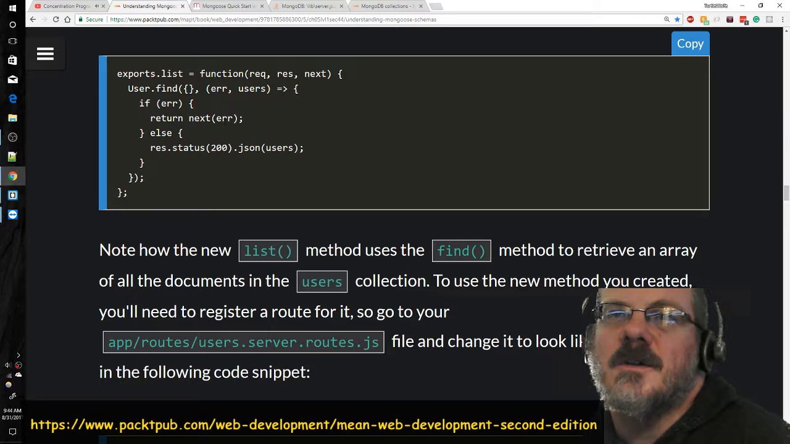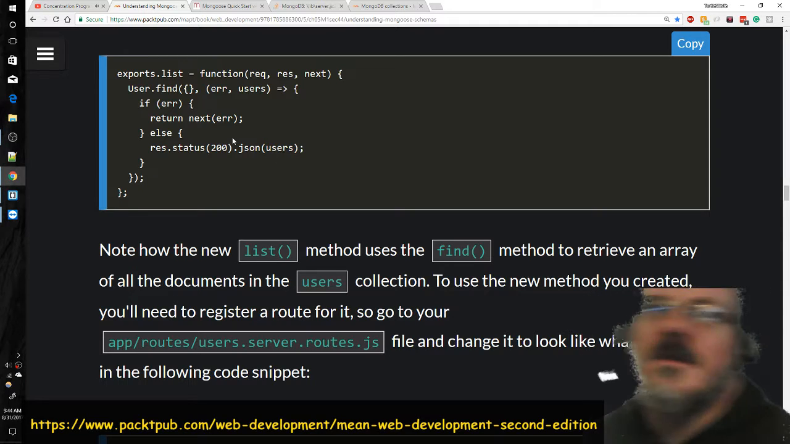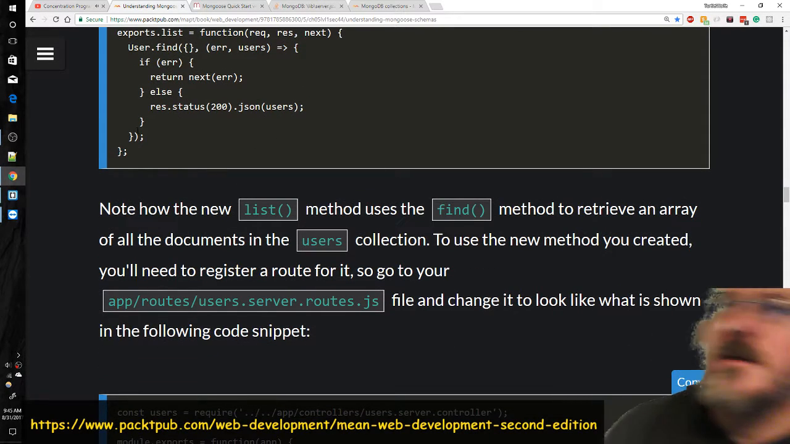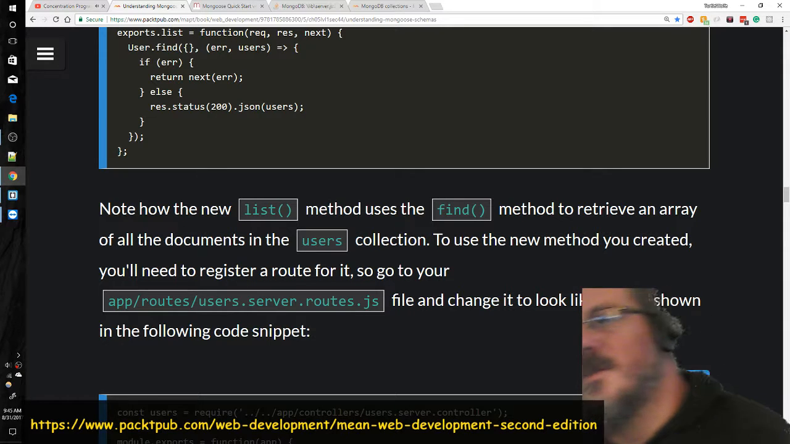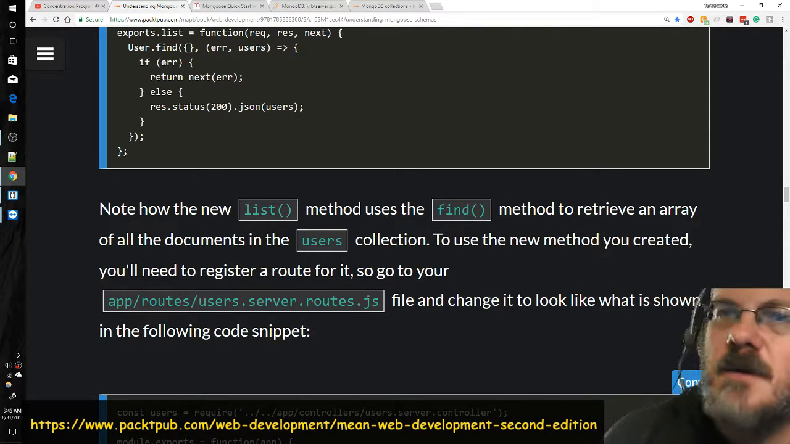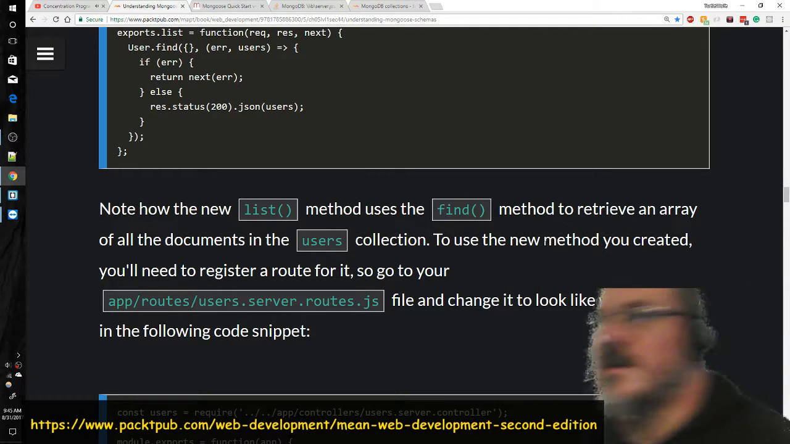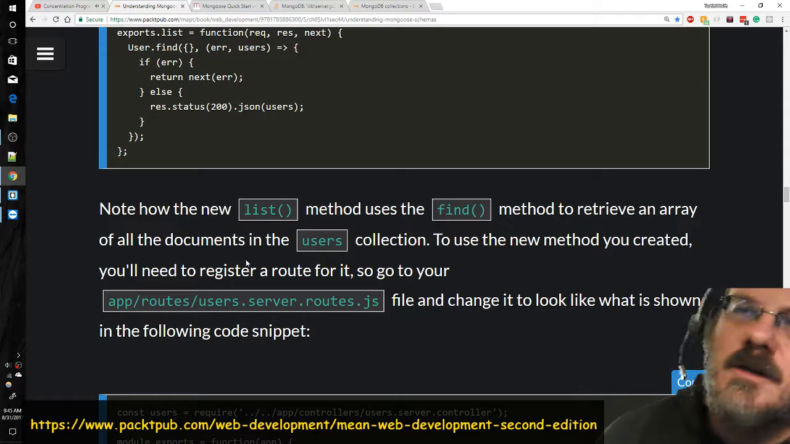So if error, return next error. Find it, feed it, find it, feed it. If error, return next error. Else, response status, JSON users. Okay, I kind of get that. Note how the new list method uses the find method to retrieve an array of all the documents in the users collection. To use the new method you created, you'll need to register a route for it.